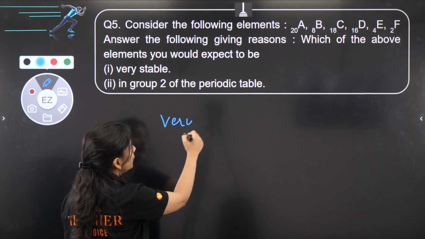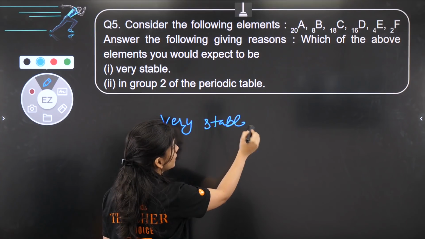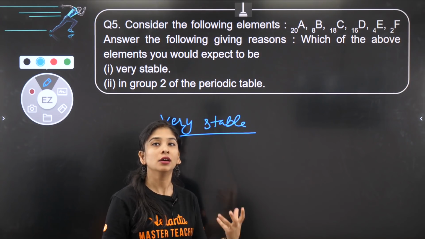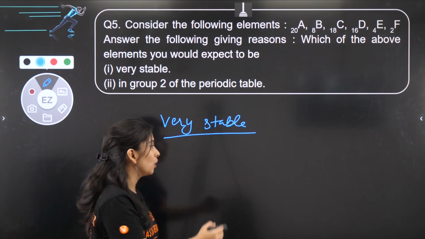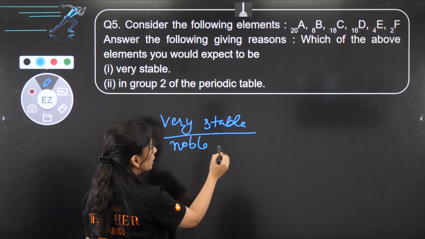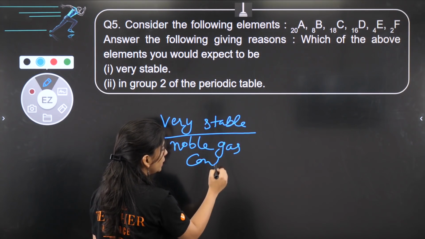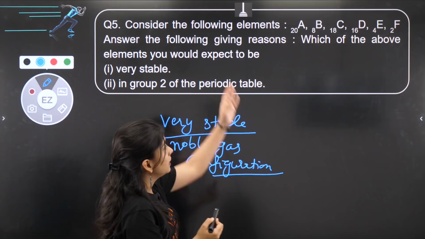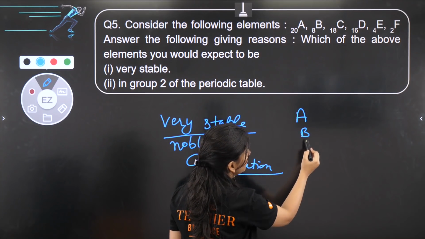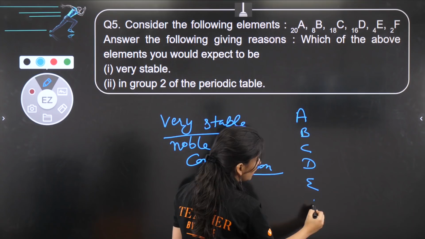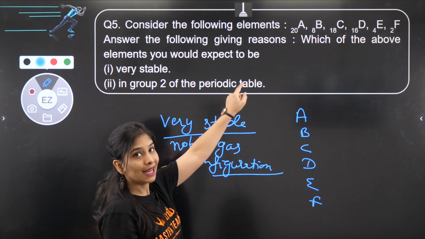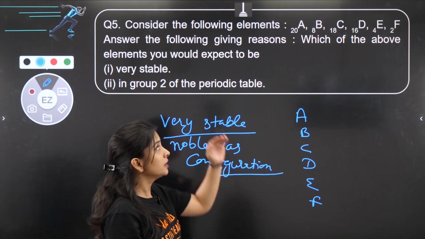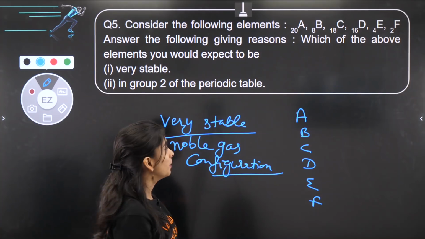And we know that if we are talking about stability, if a compound is stable or not, how can I judge the stability? If that is inert in nature, right? If it is going to follow noble gas configuration. Noble gas configuration. So let's see that. Let's do one thing. Let's write A, B, C, D, E, F. And on the bottom side, that subscript side, they have written their atomic number. That is what the actual representation is. Above mass number, below atomic number.